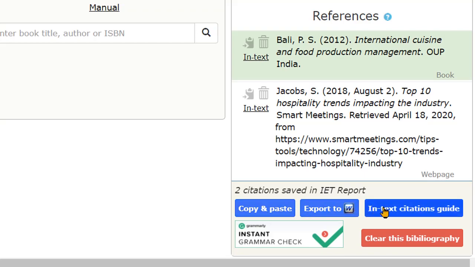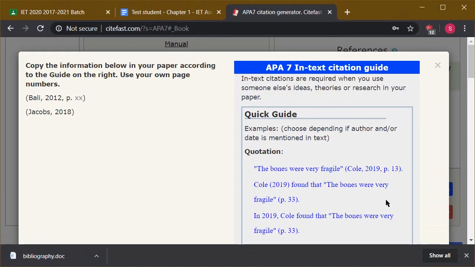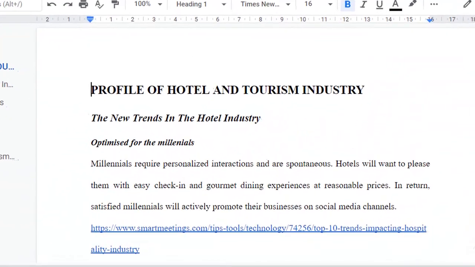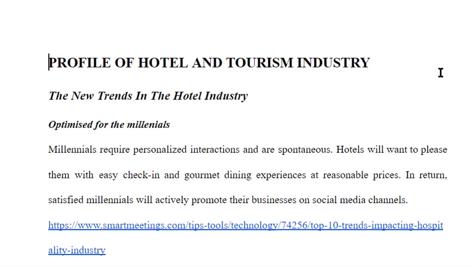You can always use the in-text citation guide to cite the paragraph wherein you have used these sources. So far, we have discussed how to use CiteFast for generating the citation. Now, I'll just show you how it is applied.